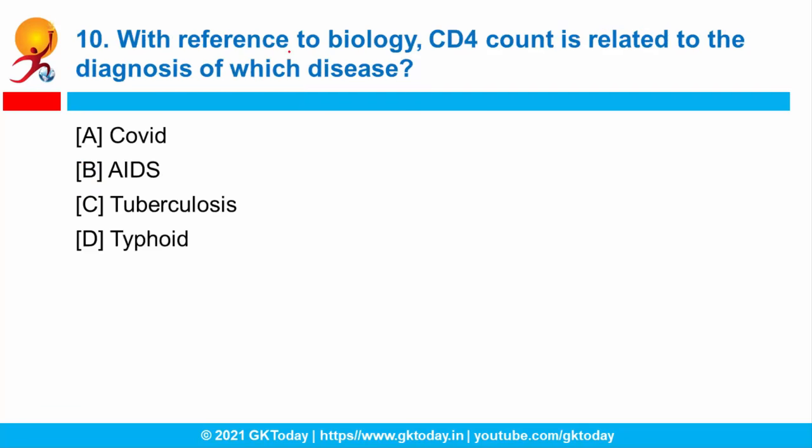Okay. Question number 10. With reference to biology, CD4 count is related to the diagnosis of which disease? So which disease is it related to? The correct answer is option B, that is AIDS. Actually, CD4 is a glycoprotein found on the surface of immune cells, and when this count is lower than 200 cells per cubic millimeter, a person will receive a diagnosis of AIDS.